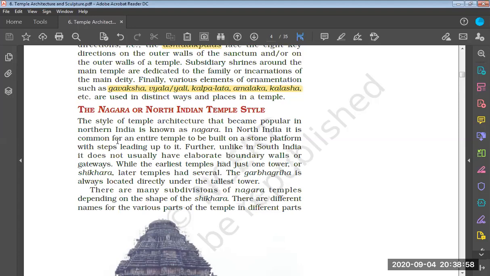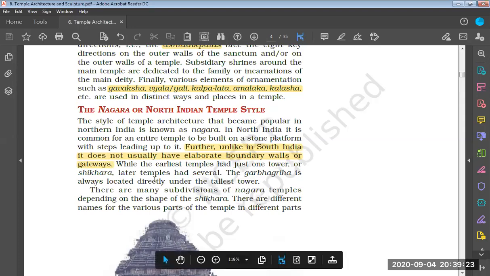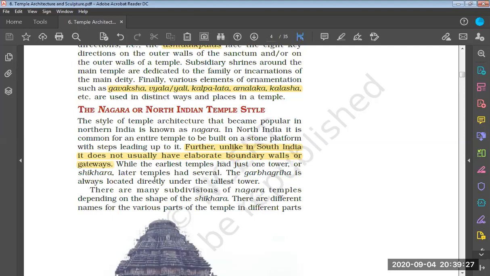In northern India, it is common for an entire temple to be built on a stone platform with steps leading up to it. Further, unlike in South India, it does not usually have elaborate boundary walls or gateways. It is very important: we do not have elaborate gateways or boundaries in the temples of northern India. We may have them in southern India.